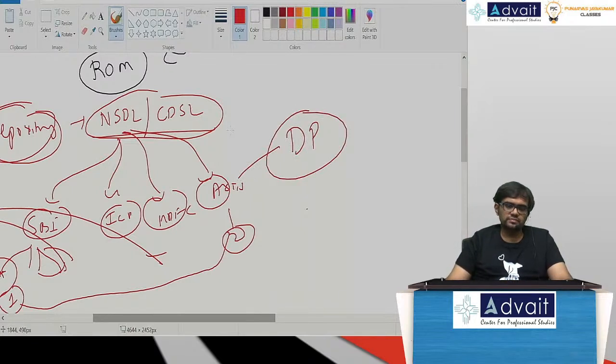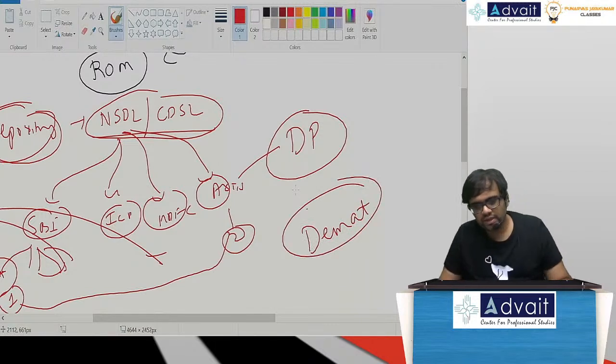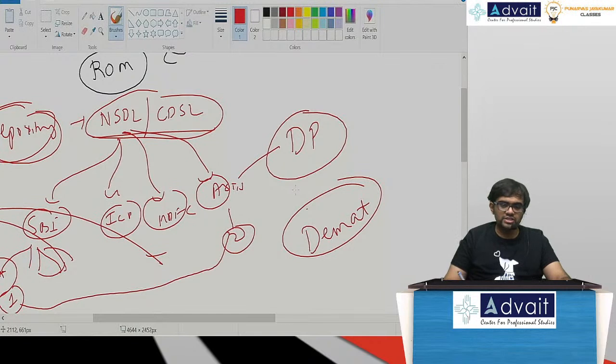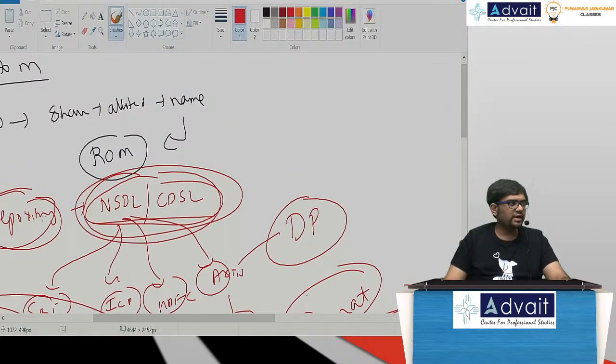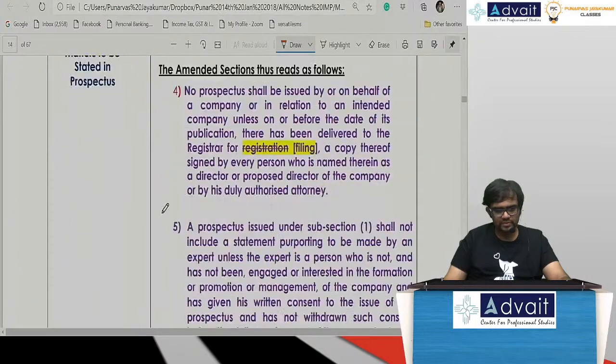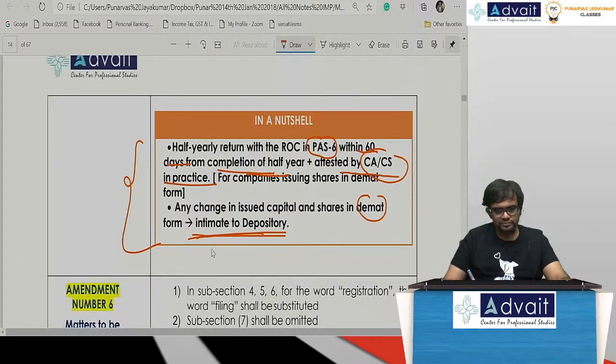Depository participants. Right? So now what they are trying to tell is, since everything for an unlisted company should be in demat form, any change in the shareholding from one person to another, if I am selling, etc., I have to intimate NSDL and CDSL. Got it? That's the amendment. Any change in the issued capital and shares in demat form, intimate to the depository.